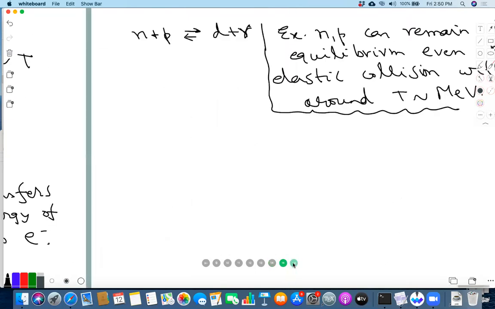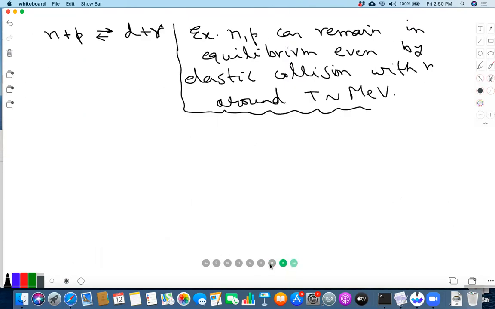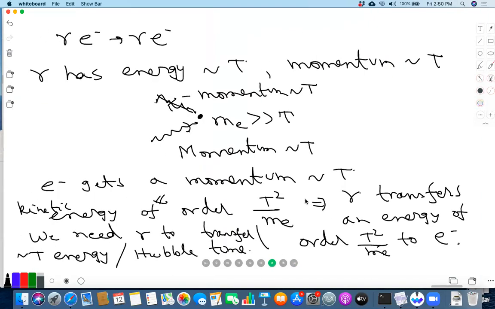So what is the conclusion? The conclusion is that since you need to transfer an energy of order T, we don't need one collision per Hubble time.